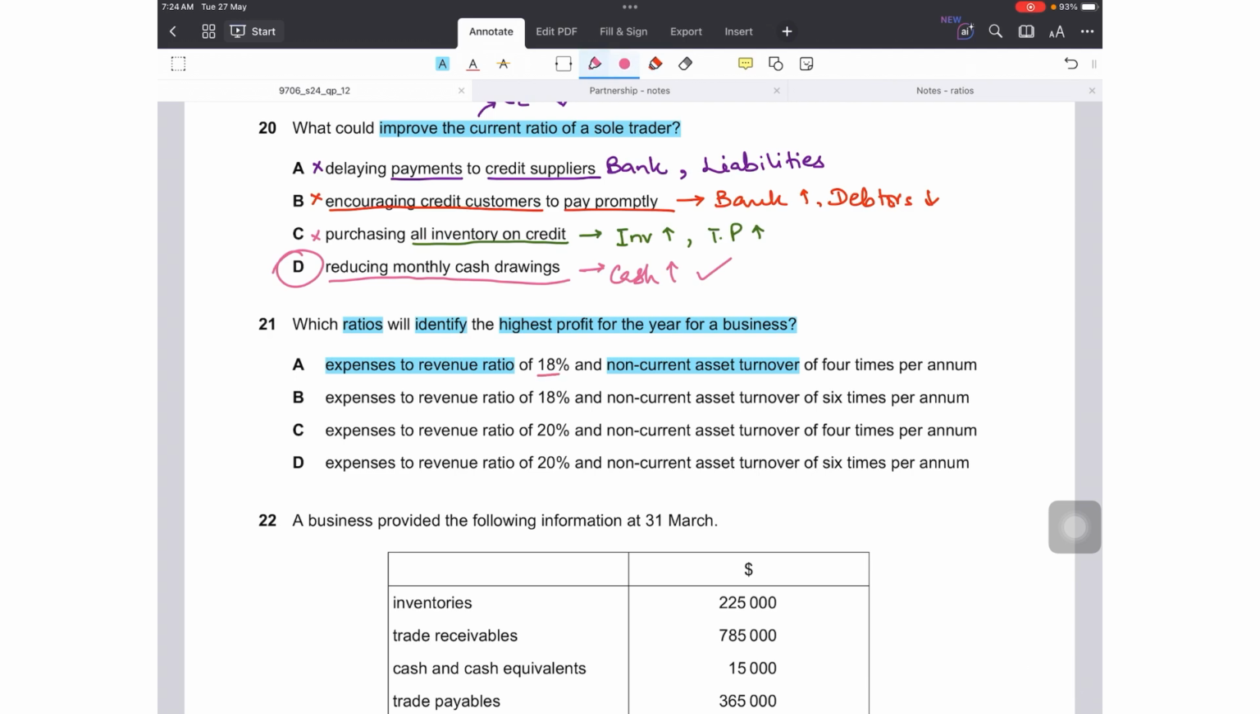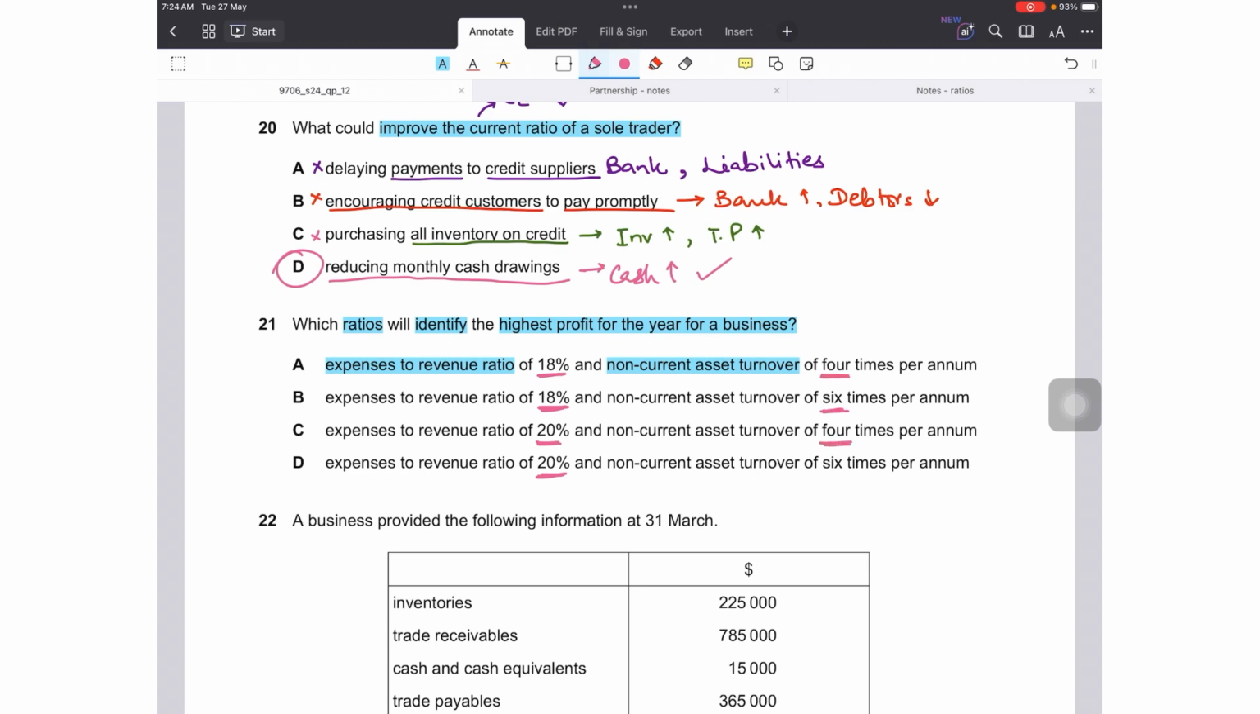In option A, expenses to revenue ratio is 18%, B is also 18, in C it is 20%, and in D it is 20%. So we have just seen that a lower expenses to revenue ratio is better, so the answer could be A or B. Second is non-current asset turnover. So this represents the efficiency by which we are using the non-current assets to generate revenue, so it should be high. And where can I see a high ratio?